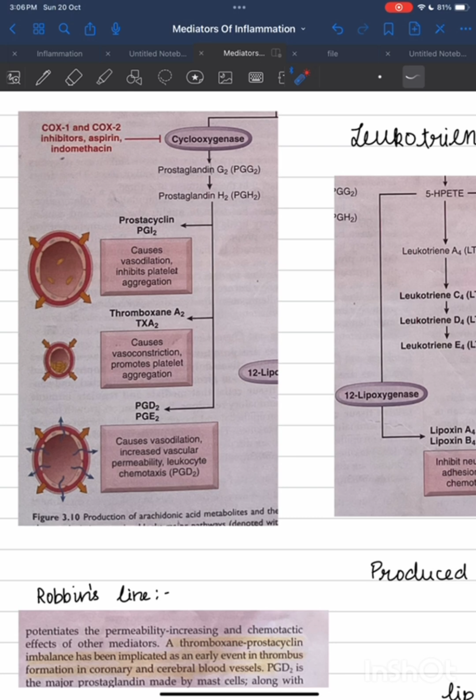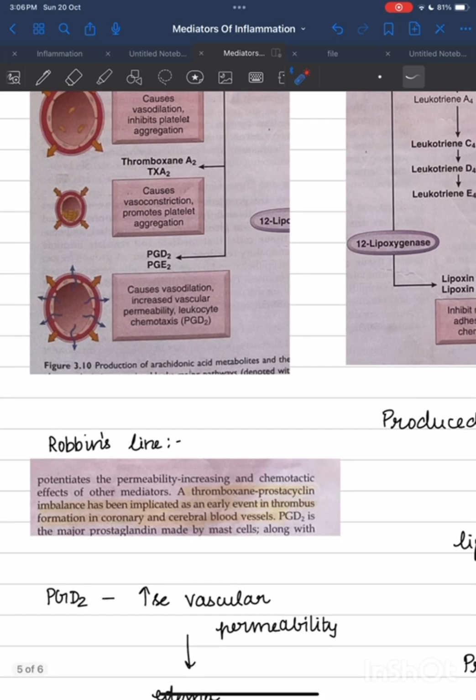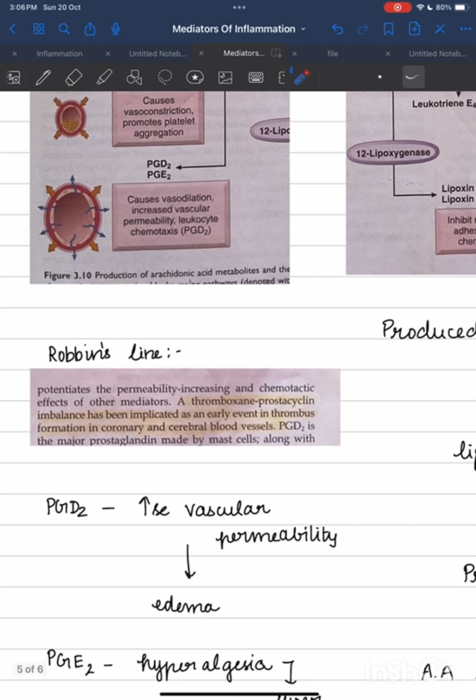The thromboxane and prostacyclin imbalance has been implicated as an early event in thrombus formation in coronary and cerebral blood vessels. This is very important. It is a Robbins line.